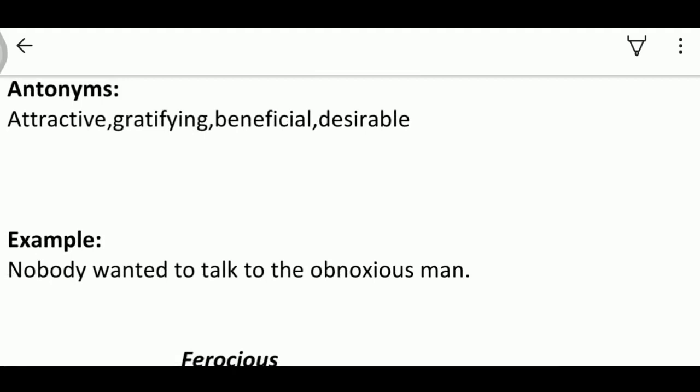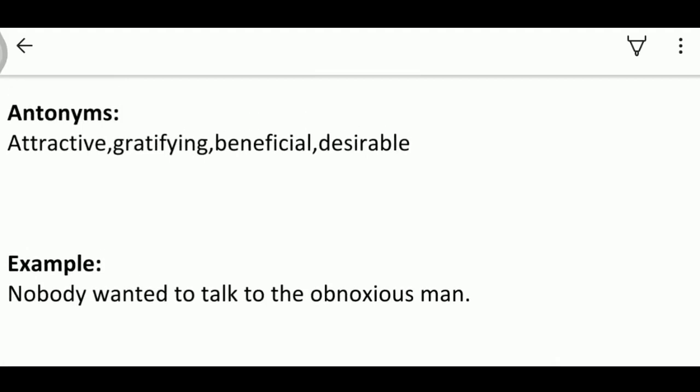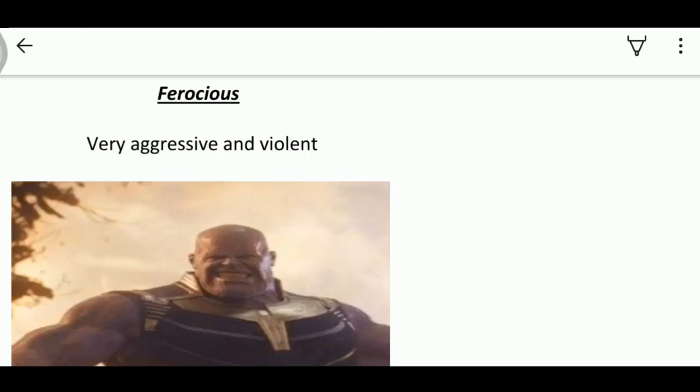Look at the example below. Nobody wanted to talk to the obnoxious man. The next word we have is ferocious. Ferocious means very aggressive and violent. The word is used for people or situations that get intensified very easily. The picture itself shows how aggressive and violent the man is.